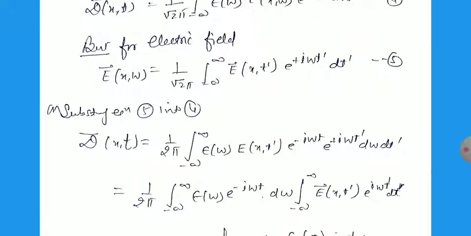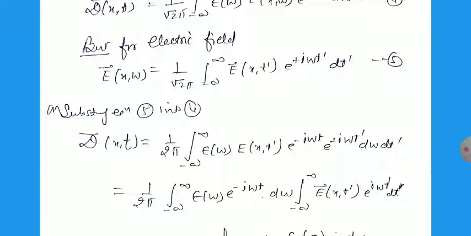Using these relations, we can substitute the value of D(x,omega). Then we can write D(x,t) equal to 1 by root 2 pi, integral from minus infinity to infinity of epsilon omega E(x,omega) e raised to power minus i omega t d omega. For the electric field, E(x,omega) we can write the Fourier transform 1 divided by root 2 pi, integral from minus infinity to infinity of E(x,t') e raised to power i omega t' dt'.